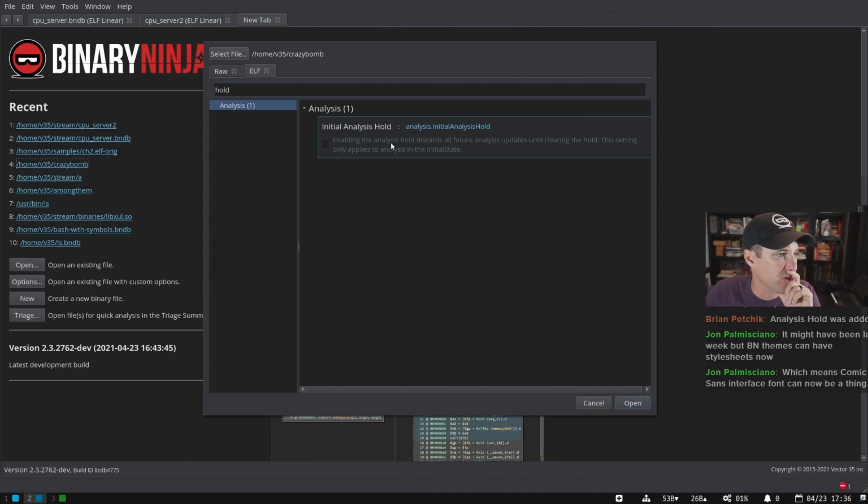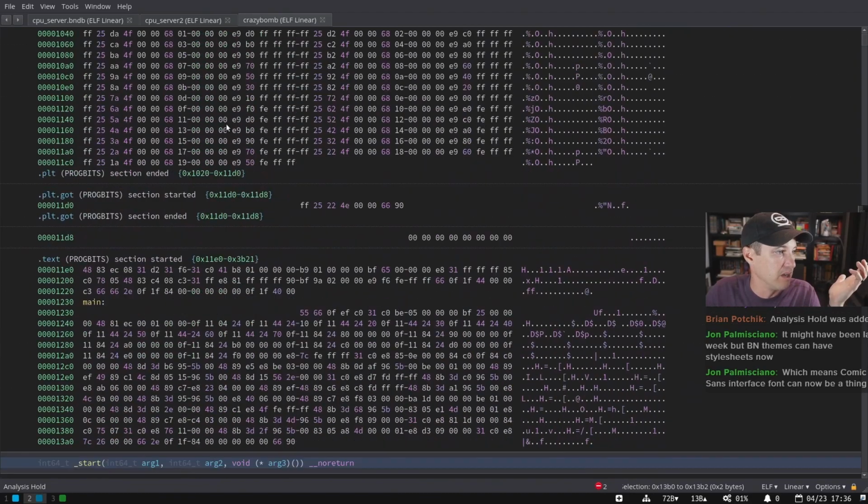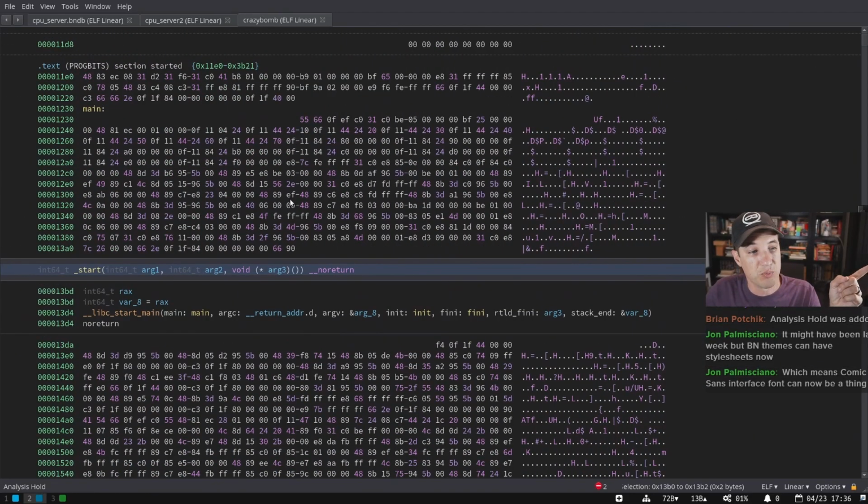So how do you trigger it again, Brian? If I do this, I open the file. So yeah, you can see literally it hit main and nothing else. There's no linear sweep, but this is super nice. If you've got a plugin that wants to do some extra analysis really, really quickly, you could do that.